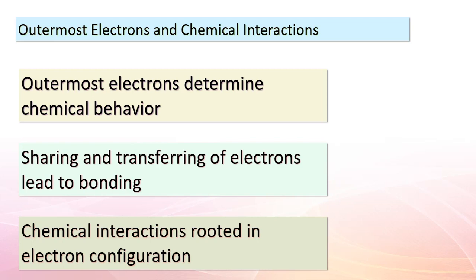Our understanding of these interactions is deeply rooted in the concept of electron configuration. Just as each atom has a unique electron arrangement, these arrangements dictate how atoms will come together to form compounds. Isn't it fascinating how something as tiny as an electron can have such a profound impact on the entire realm of chemistry?